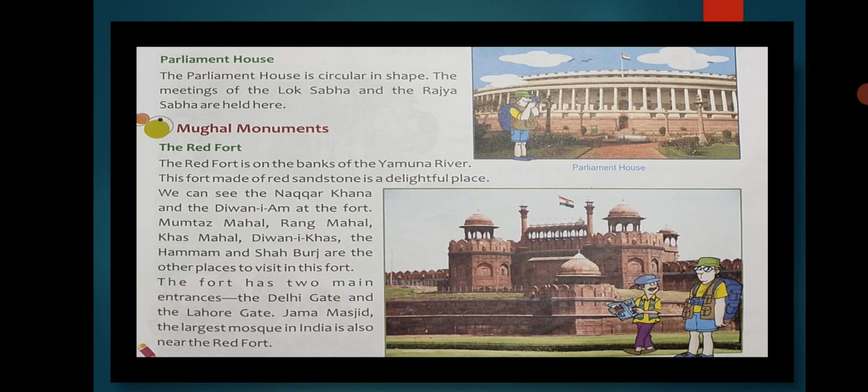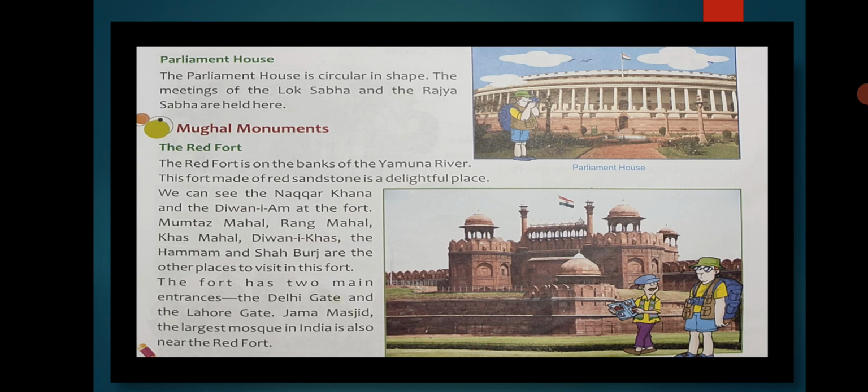Okay. So these were all government buildings which we have gone through. The first was Rashtrapati Bhavan, second Central Secretariat, third India Gate, and the fourth is the Parliament House. Now we will be studying the architectural work, the buildings and monuments that were constructed during the Mughal period. So in this, the first Mughal monument is the Red Fort.